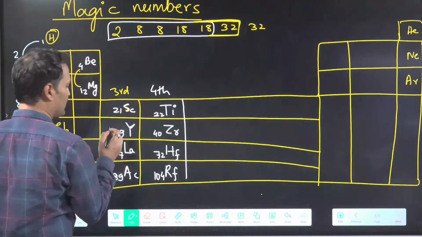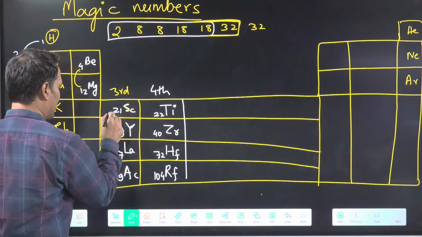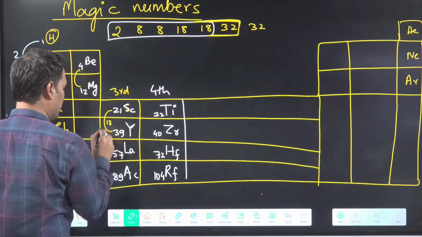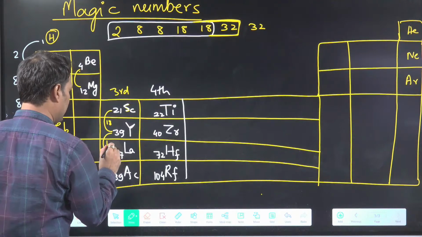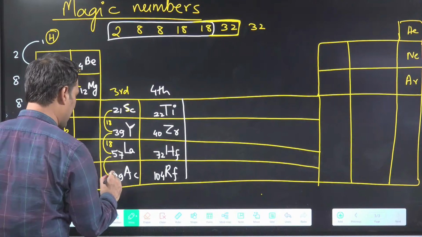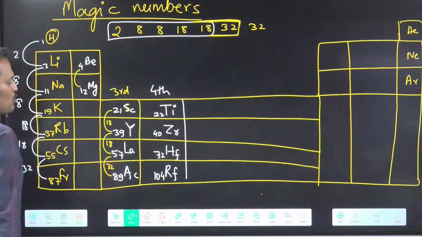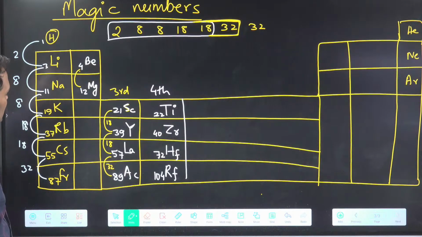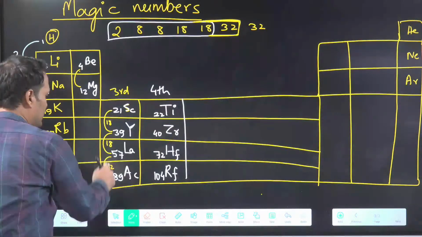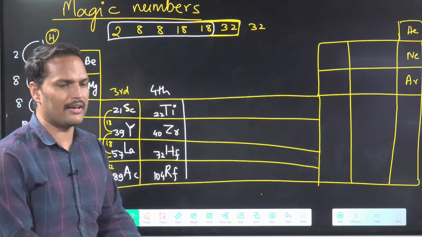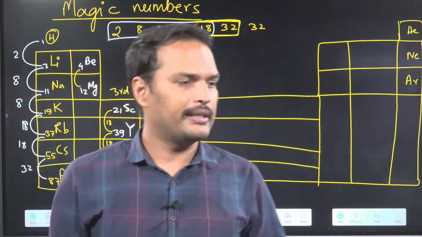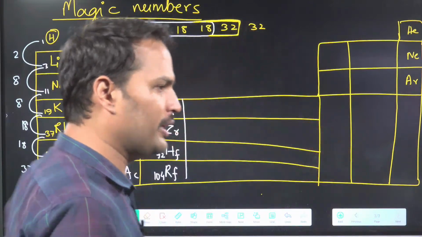This is interesting. This is magic. What is the gap here? 18. What is the gap here? 18. Am I correct? What is the gap here? 32. So what you see in the third group, the magic numbers are 18, 18, 32. Now you tell me, is this the same for the fourth group also? Tell me the magic numbers for the 14th group.